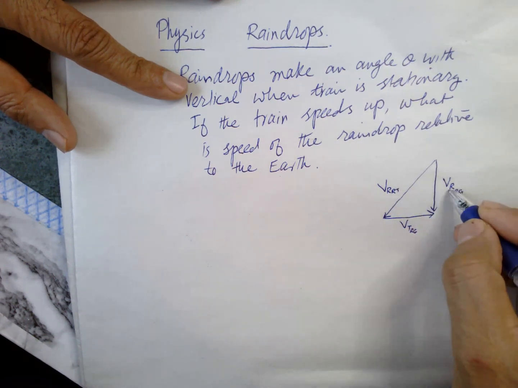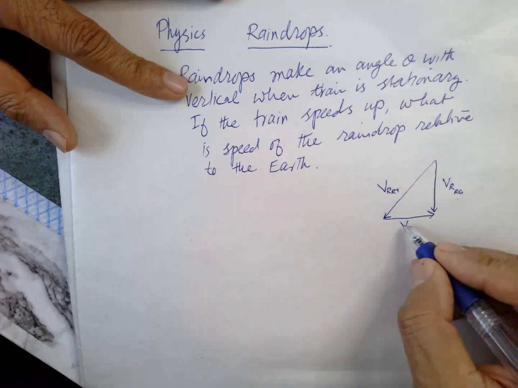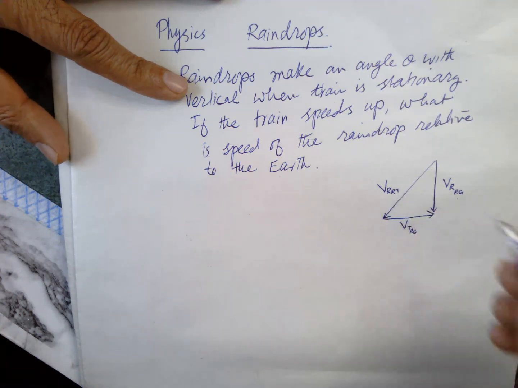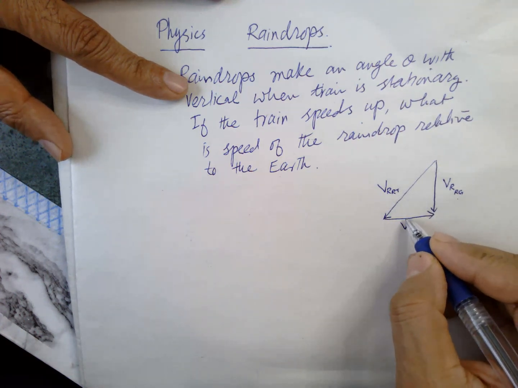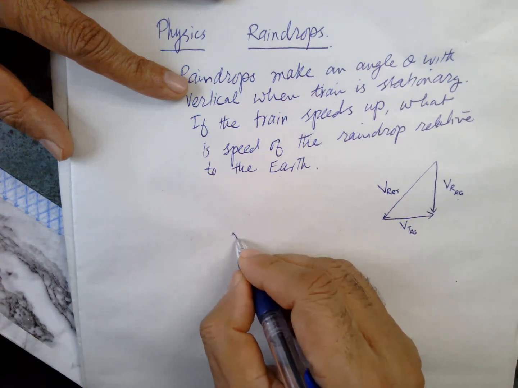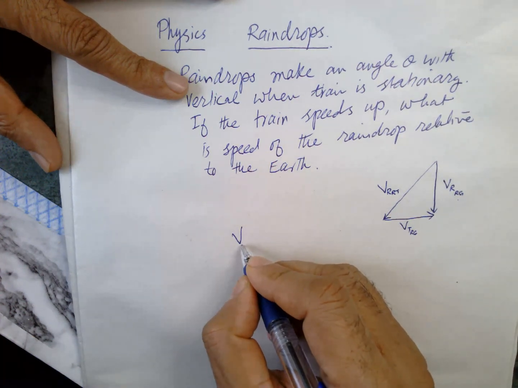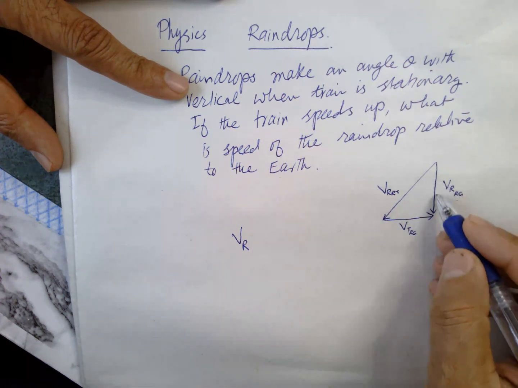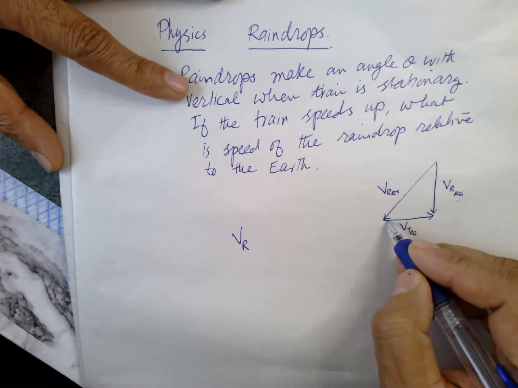So this is rain relative to ground, this is the train, and this is the V rain relative to the train. So this one, this V R rain, and this is a negative.